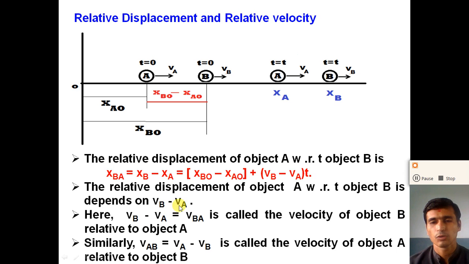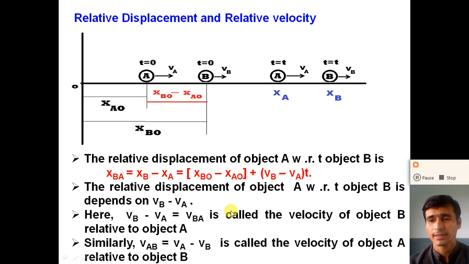So with the two objects A and B, V_BA is the velocity of object B relative to object A, equal to V_B minus V_A. Similarly, V_AB is equal to V_A minus V_B, the velocity of object A relative to object B.